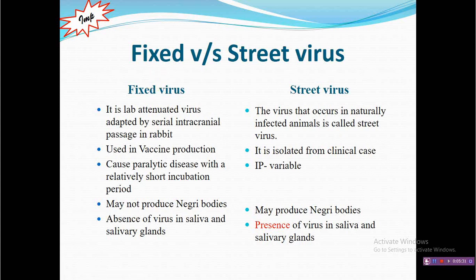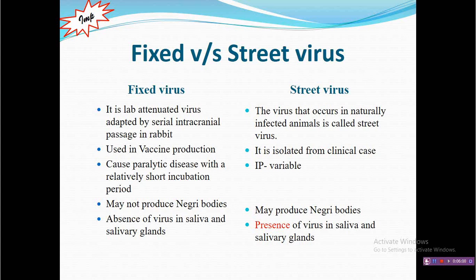For example, their incubation period is fixed, the typical clinical signs are fixed, the transmission is fixed, the pathogenesis is fixed, and that's why they can be easily predicted once infection is given to some animal. Generally, these viruses are lab attenuated forms of street virus, and because of lab attenuation, their characteristics are well defined.